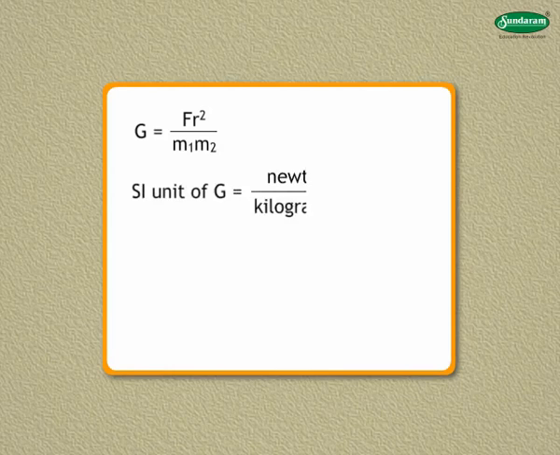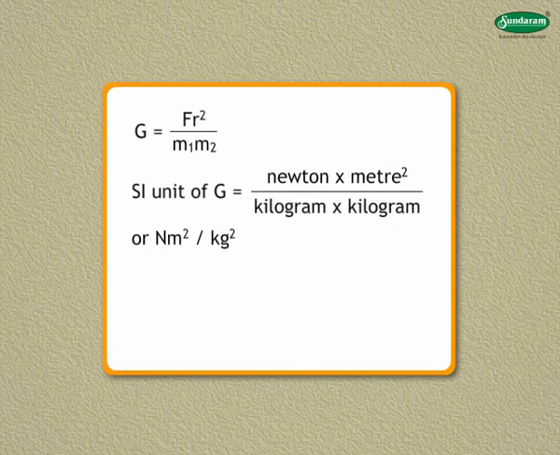SI unit of G is equal to Newton multiplied by meter squared divided by kilogram multiplied by kilogram, or Newton multiplied by meter squared divided by kilogram squared, or Newton multiplied by meter squared multiplied by kilogram raised to the power of -2.